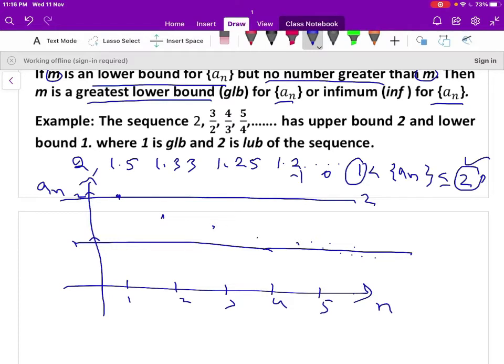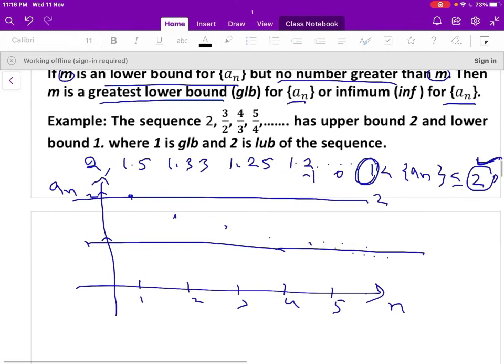Therefore 2 is the least upper bound, and there is no greater lower bound than 1 here. Therefore 1 is the greatest lower bound. So 1 is the GLB of the sequence a_n and 2 is the LUB of the sequence a_n. Let us take another example here.